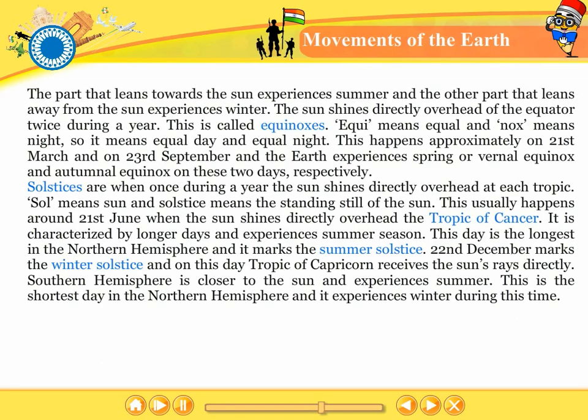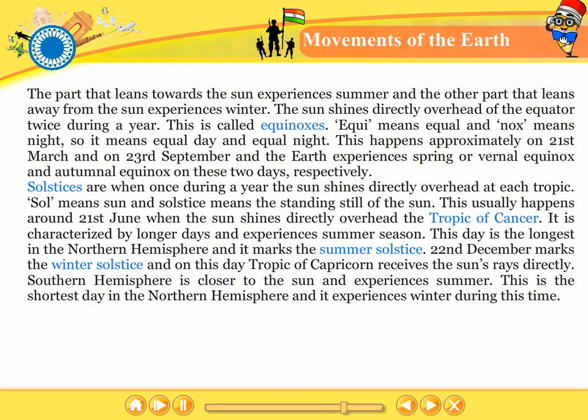The part that leans towards the Sun experiences summer and the other part that leans away from the Sun experiences winter. The Sun shines directly overhead of the equator twice during a year. This is called equinoxes. Equi means equal and nox means night. So it means equal day and equal night. This happens approximately on 21st March and on 23rd September, and the Earth experiences the spring or vernal equinox and the autumnal equinox on these 2 days respectively.